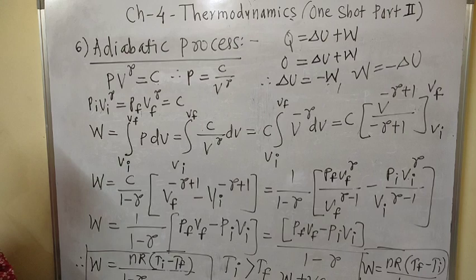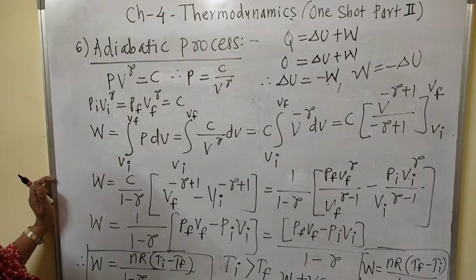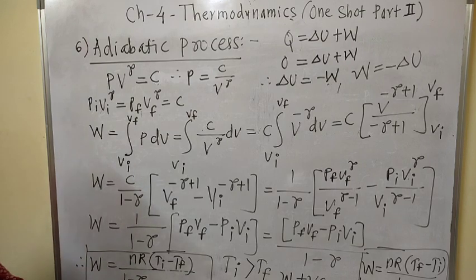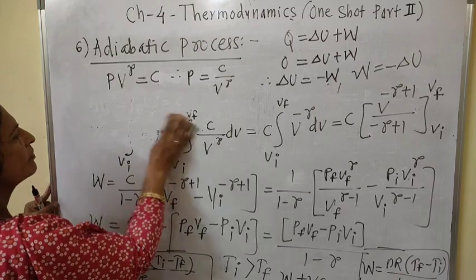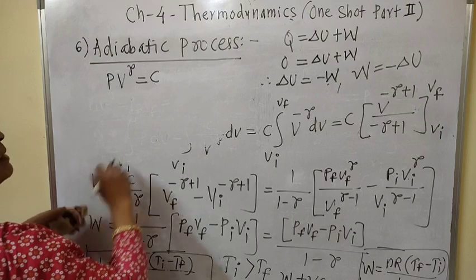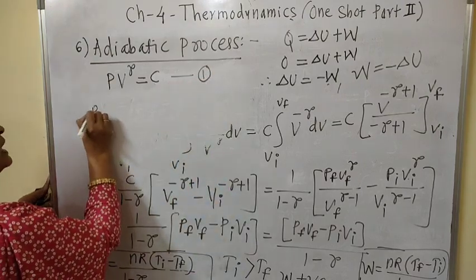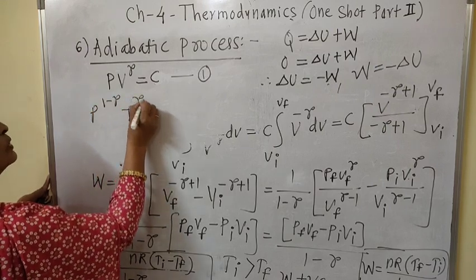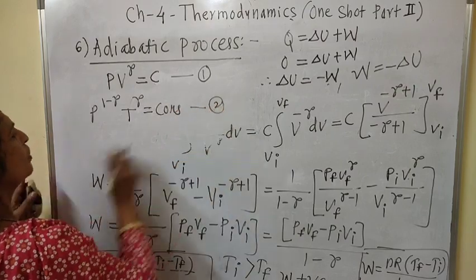Now the equation of state for this adiabatic process, different forms of equation of state for the adiabatic process are: first form is PV raised to gamma equals constant. This is the equation of state. Second, P raised to 1 minus gamma into T raised to gamma is equal to constant. This is the second equation of state.